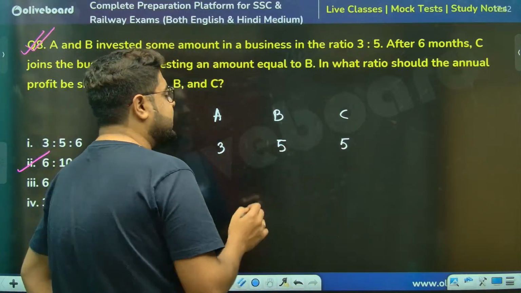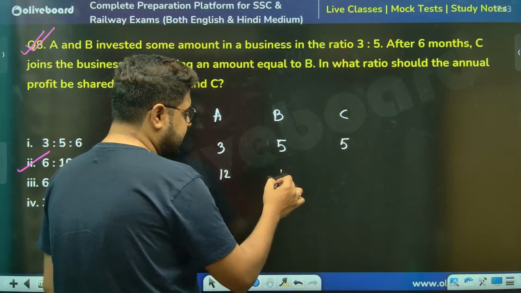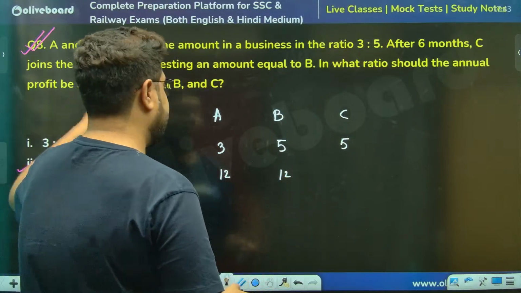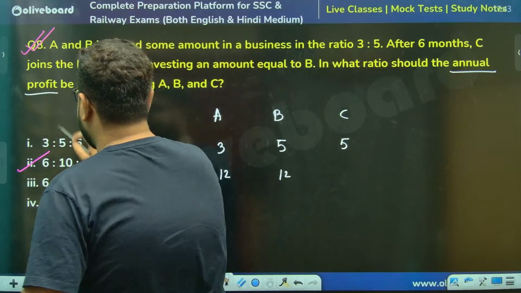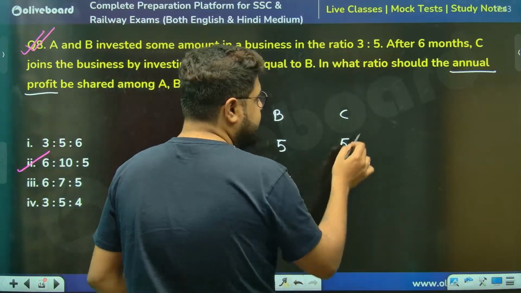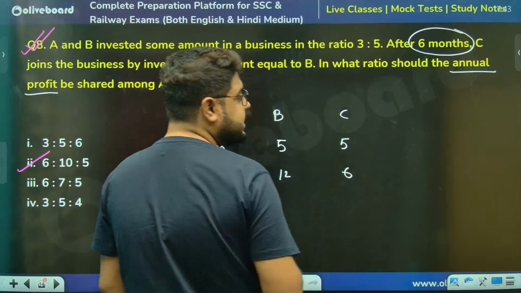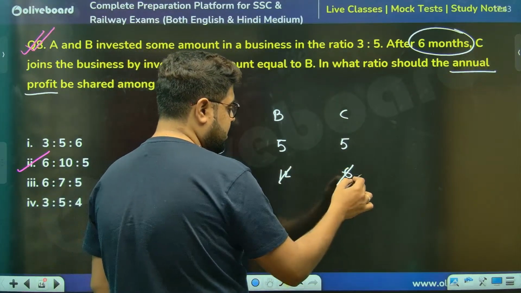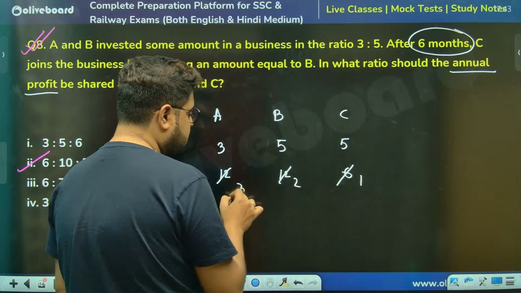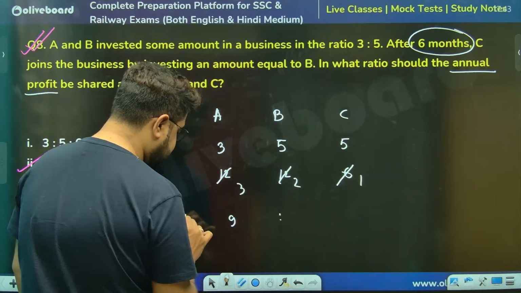Now please understand the time ratio. A was there for 12 months. B was there for 12 months, right? Annual profit. Why am I taking 12 months? Because they're saying annual profit, meaning 1 year. 12, but C joined 6 months later. So C's money was there for 6 months. So this becomes 1, 2, 2. So 3 3s are 9 ratio. The PSR, profit sharing ratio.